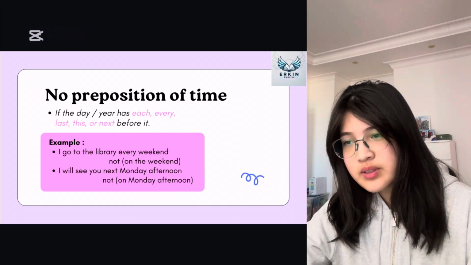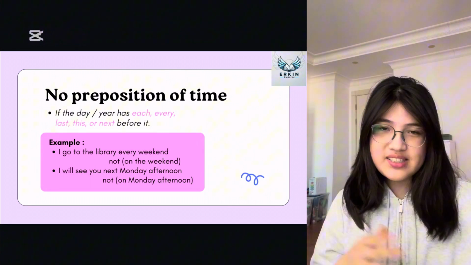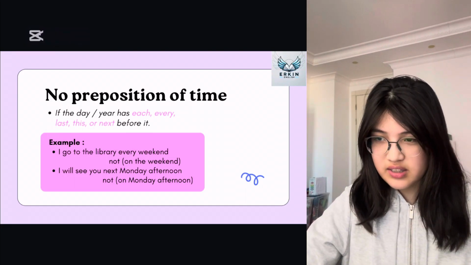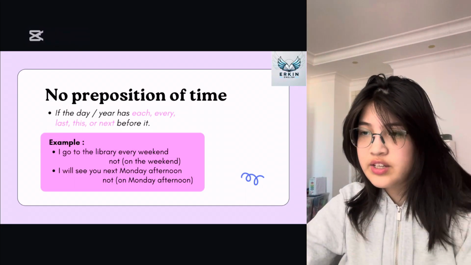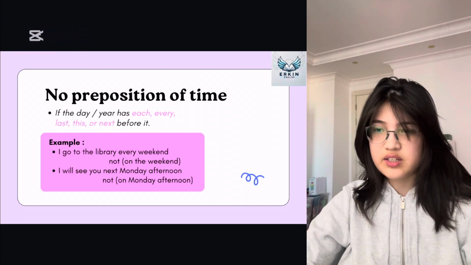Then the second example is I will see you next Monday afternoon. Because next is in front of Monday afternoon, we don't need to use the preposition on again. If the time has the word each, every, last, this, or next before it, then no preposition is necessary.